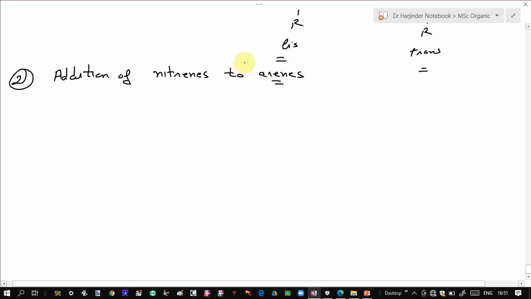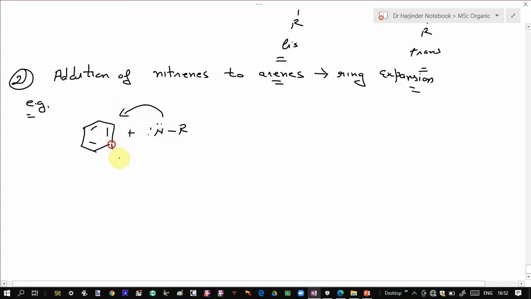Here also the addition of nitrenes to arenes results in a ring expansion reaction. For example, suppose you have benzene and we carry out the addition of nitrene to this benzene.